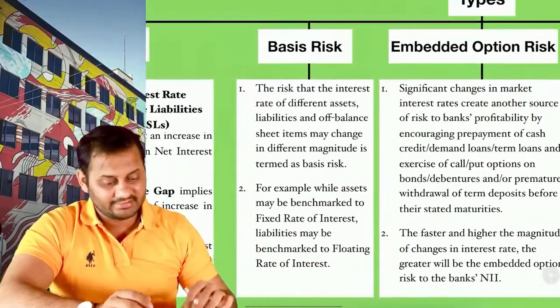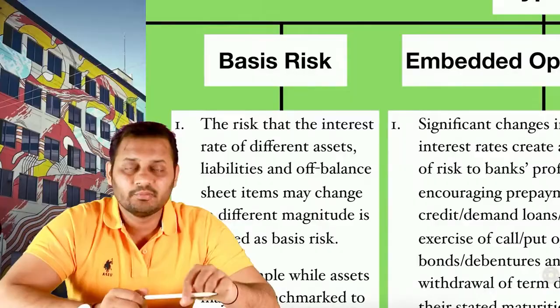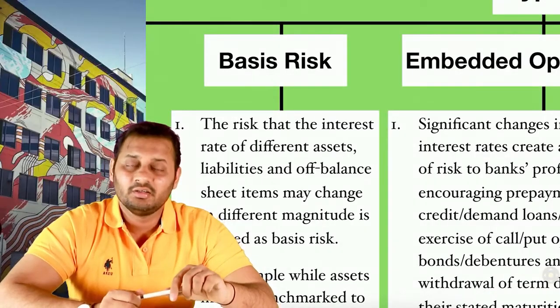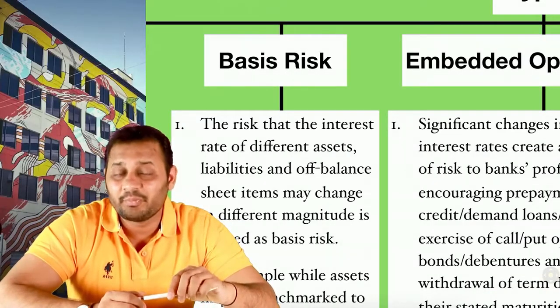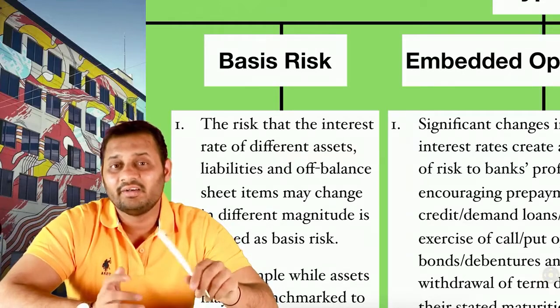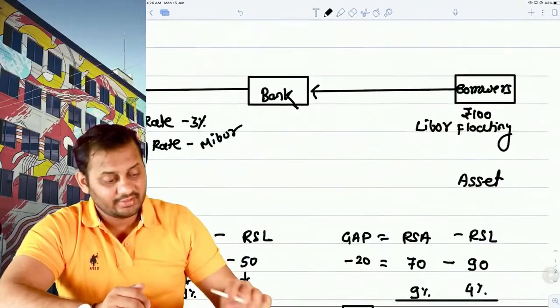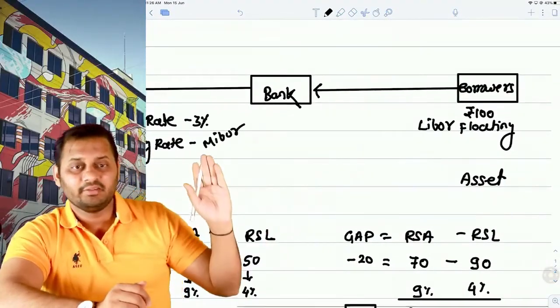Next thing is basis risk. Now what is basis risk? Let's say for example your assets and liabilities are on a different basis. You are receiving and paying interest on assets and liabilities on a different basis. In this case also it was a different basis, because you were collecting interest at LIBOR and paying interest at MIBOR.